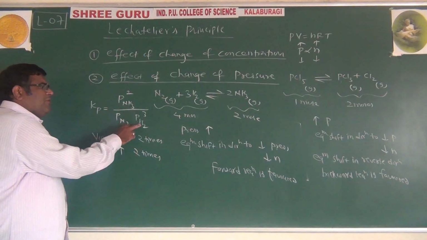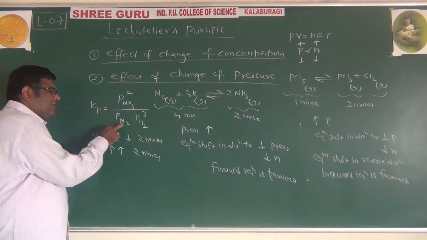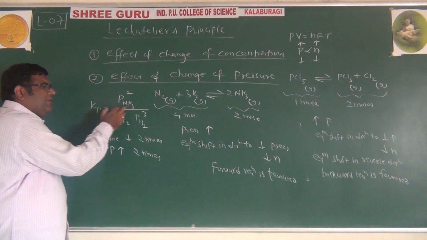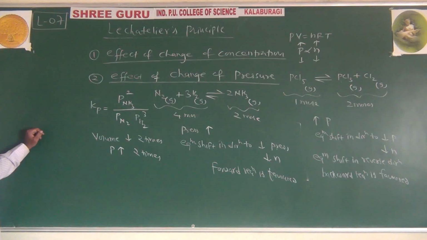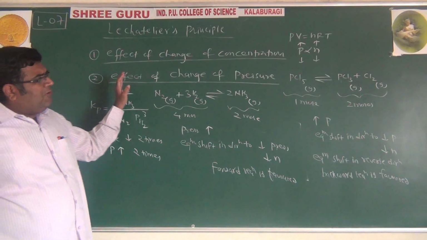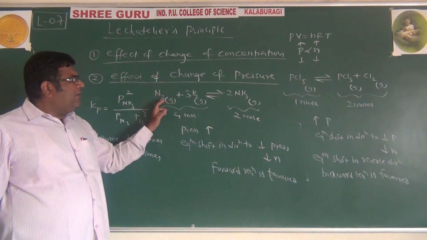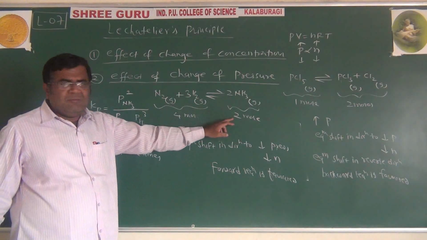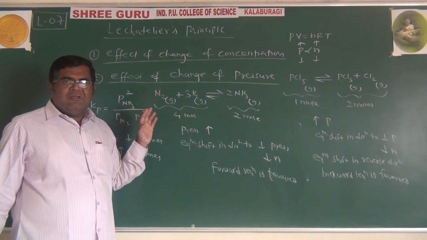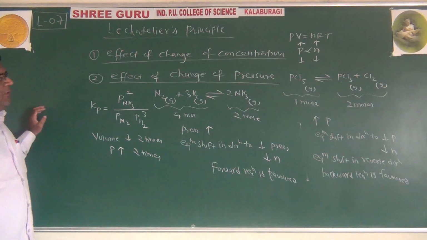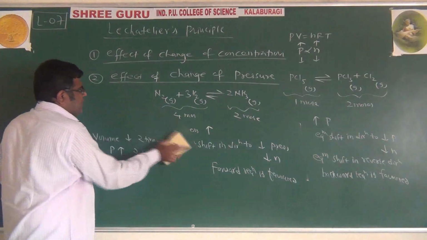So increase the pressure of hydrogen or nitrogen, it goes in the forward direction. Increase the pressure of ammonia, it goes in the reverse direction. In that way, you can understand the effect of pressure. The only thing is that pressure will affect the reaction only if the number of gaseous reactant moles is different from the product. If they are equal, pressure has no role to play.